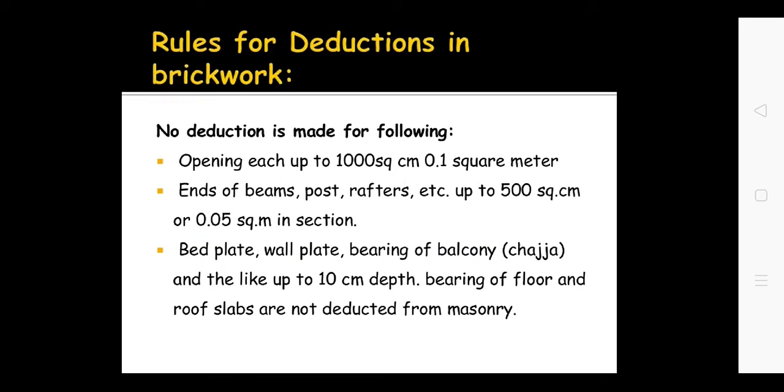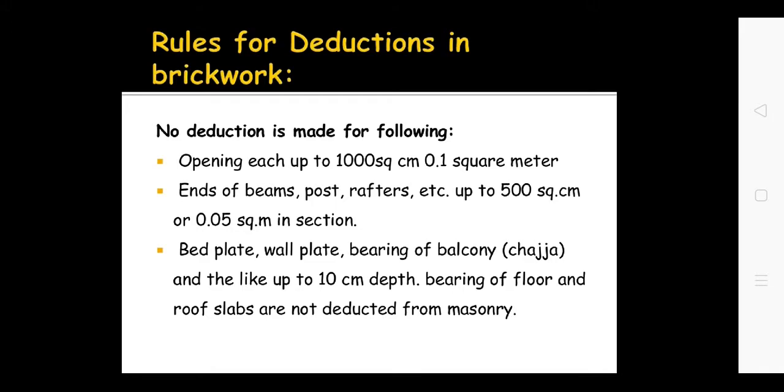Now there are some rules for deduction of plaster, brickwork, pointing and painting. We cannot consider the whole quantity for the construction work. We have to deduct because openings are there. For the opening area, the brickwork is not there, the plaster is not there, and how that opening area is deducted, for that IS 1200 has given some guidelines. I am explaining to you the rules for deduction for brickwork.